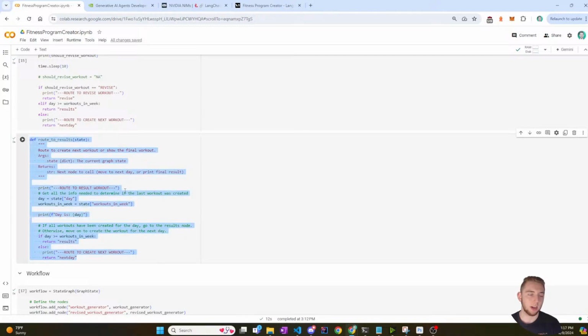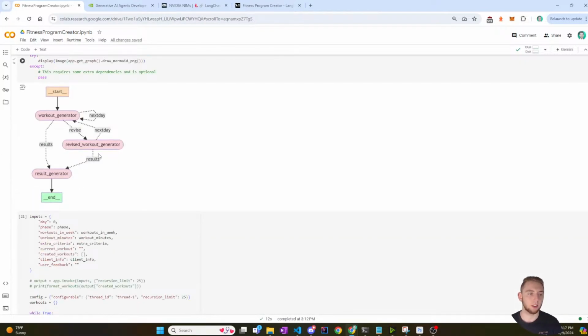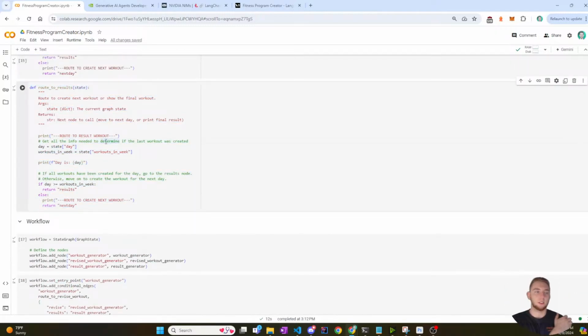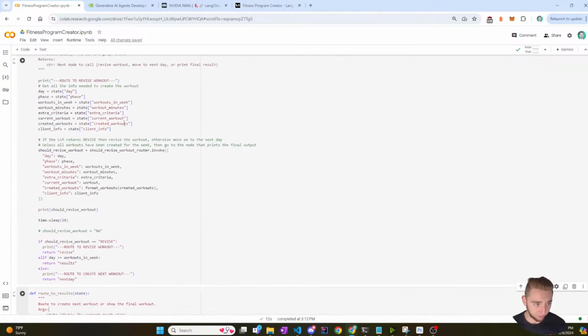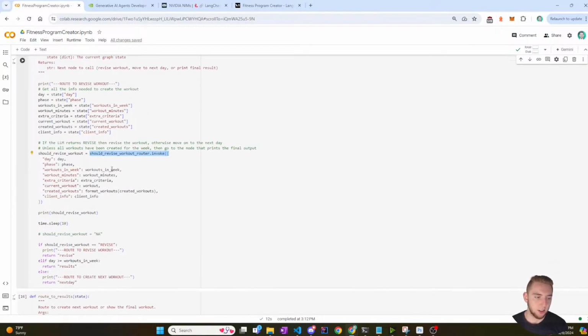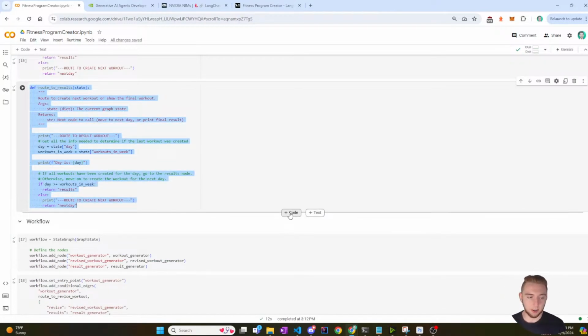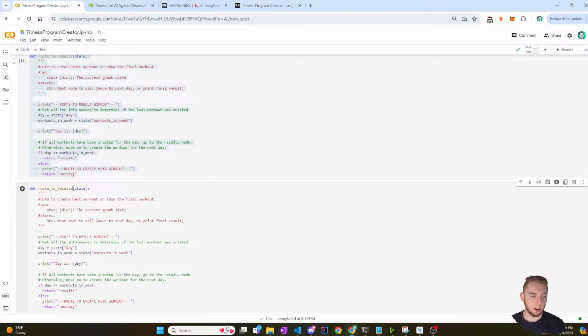Route to results. Oh yeah, there's two routers I have, duh. I was kind of confused there because I have one router that determines should I go through a revised workout, and then I have another router that's like should I go to the end or should I go to the next day based on the day. And so this is a very simple router because it doesn't use an LLM. My other router, the should revise workout, actually uses another LLM call, just like the actual generators do. So I'll just copy this one because this is another simple router that I'm making here. And I'll say route to revise or create workout.